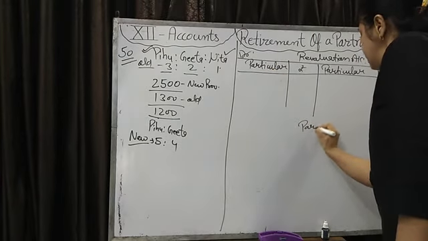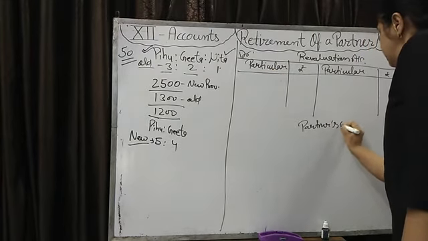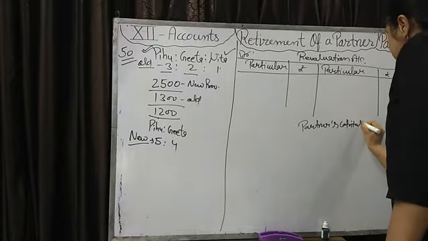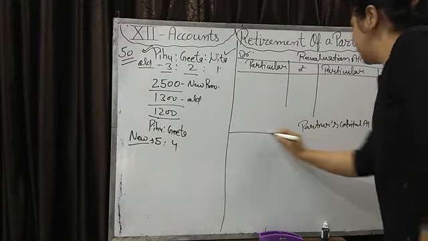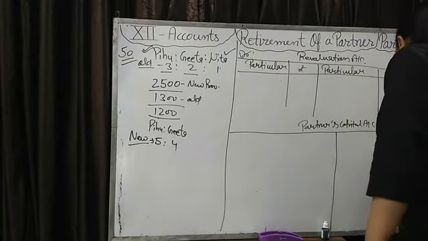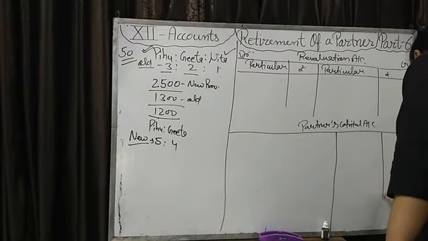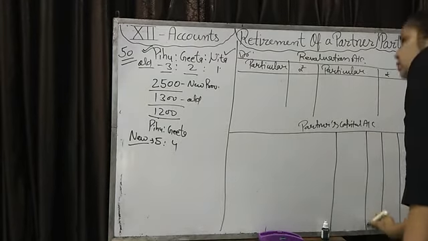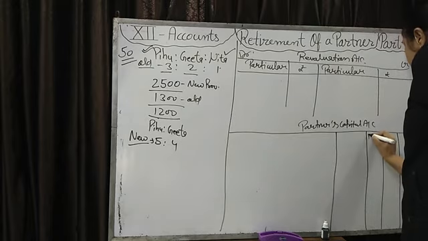And partners' capital account. You will make the capital account of all these 3 partners: Pihu, Geeta, Neeta.